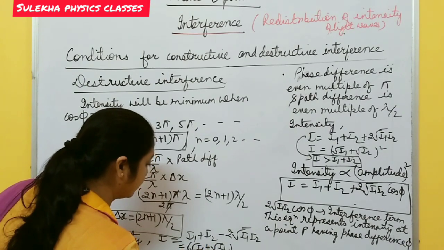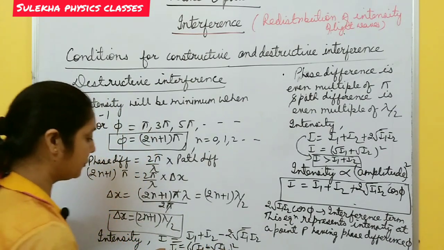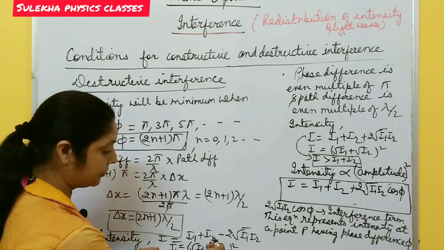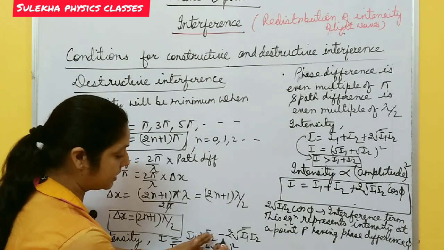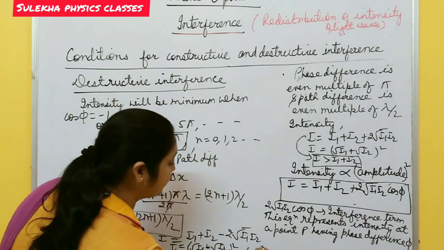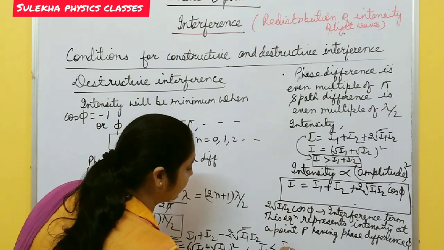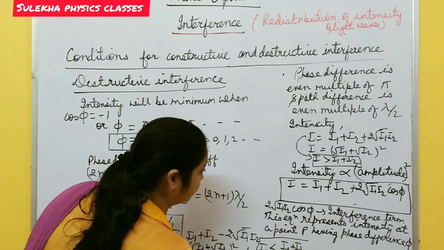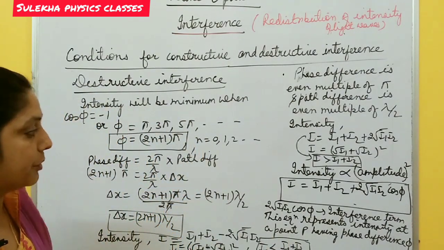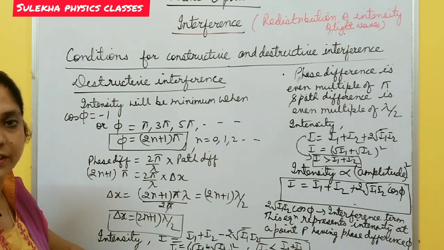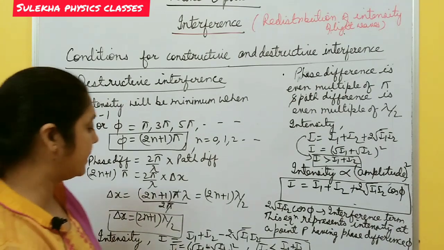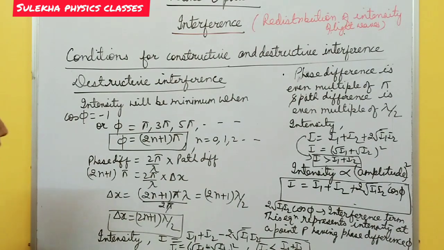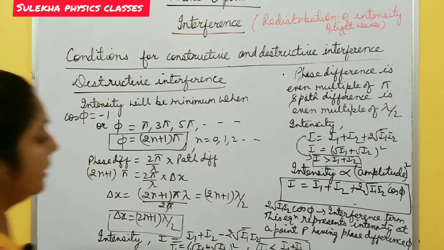So clearly the total intensity I is not greater than the sum of these two, it is minus something. Here I is less than I1 plus I2. This is the condition for destructive interference, and intensity becomes I1 plus I2 minus 2 under root I1 I2.